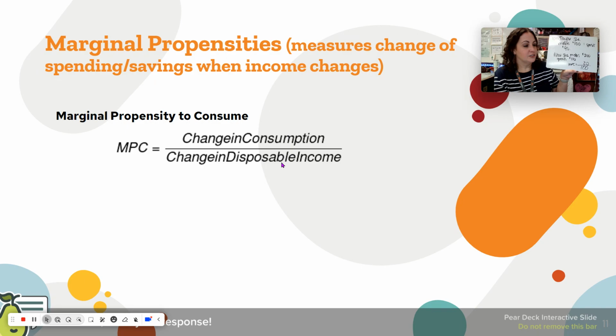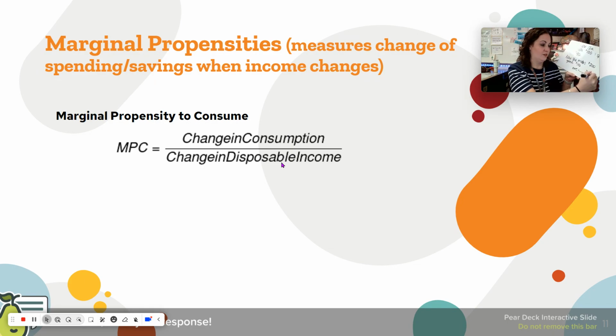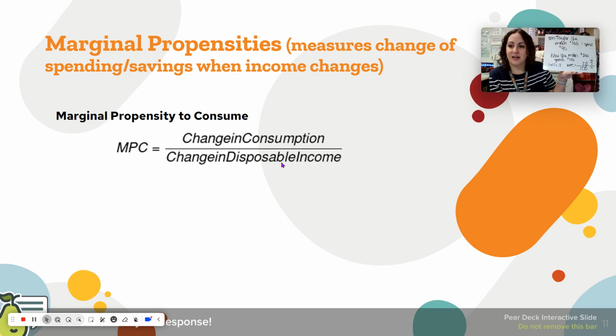So 20 divided by 100 is going to be my MPC. And MPC in this class is always going to be in decimal form, not in fractions like we currently have. So 2 over 10, which is 1/5. 1/5 MPC equals 0.2. MPC in this example is 0.2. And so that's my marginal propensity to consume.